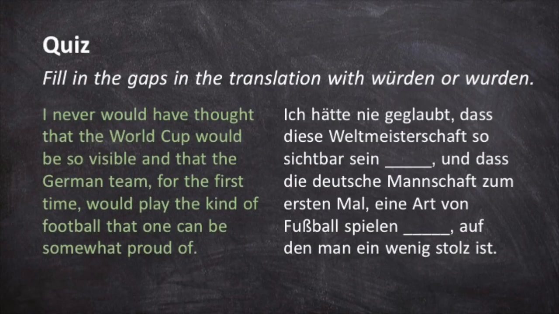I never would have thought that the World Cup would be so visible and that the German team, for the first time, would play the kind of football that one could be somewhat proud of. This sentence is all about a hypothetical situation. This man never would have thought that any of this could have happened. Therefore, each werden word in the sentence will be in the subjunctive form würde.